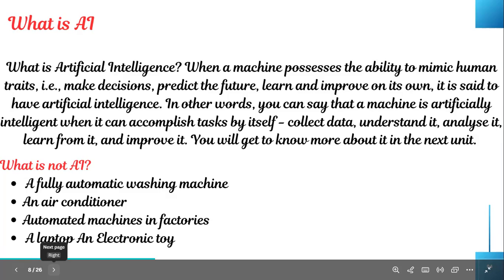So fully automatic washing machine will not come under what? AI. Why? It is not trained with any data. It cannot predict the future. It cannot learn and improve on its own.